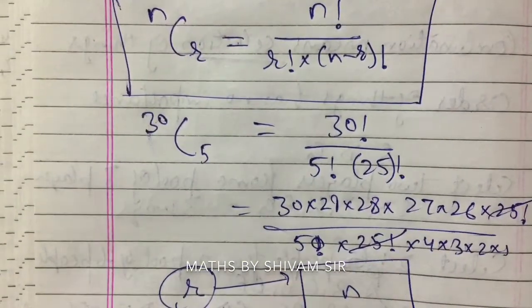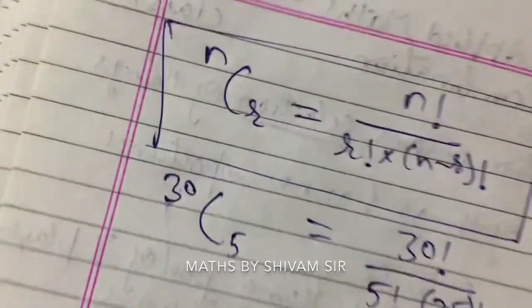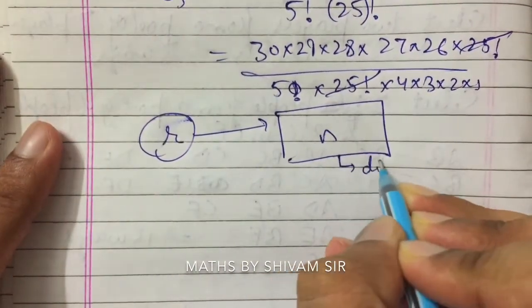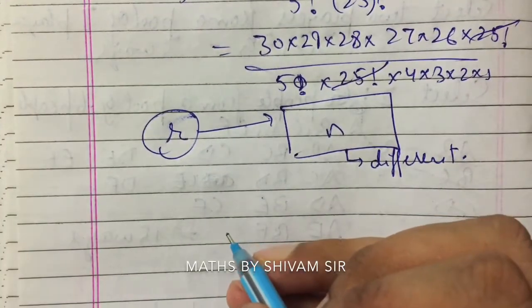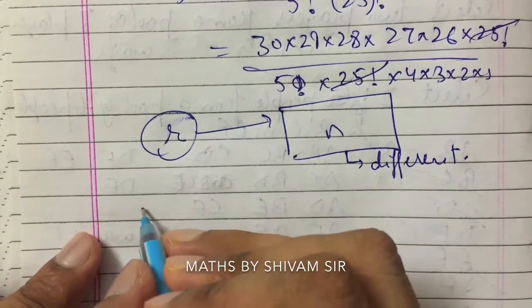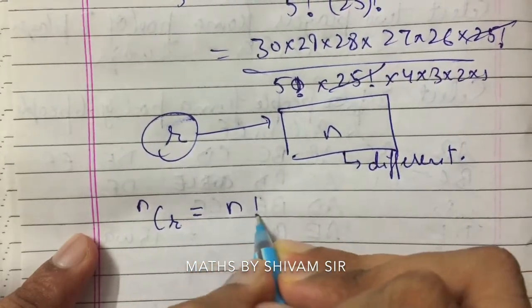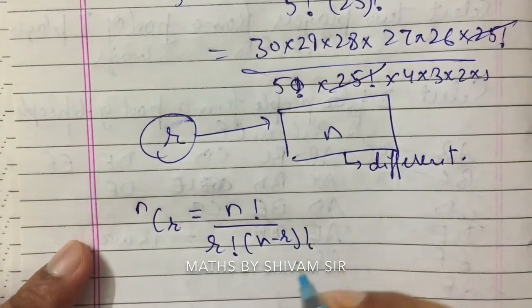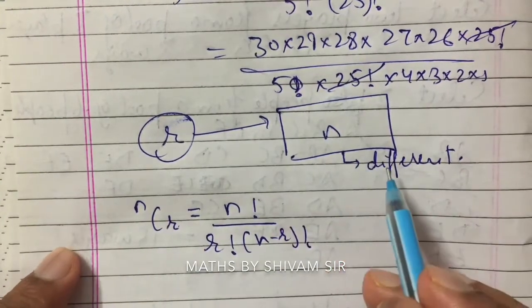Remember, the n objects should be different. The formula for the number of combinations of n different objects taken r at a time is nCr, which is n factorial upon r factorial times (n minus r) factorial. So the word different plays an important role.